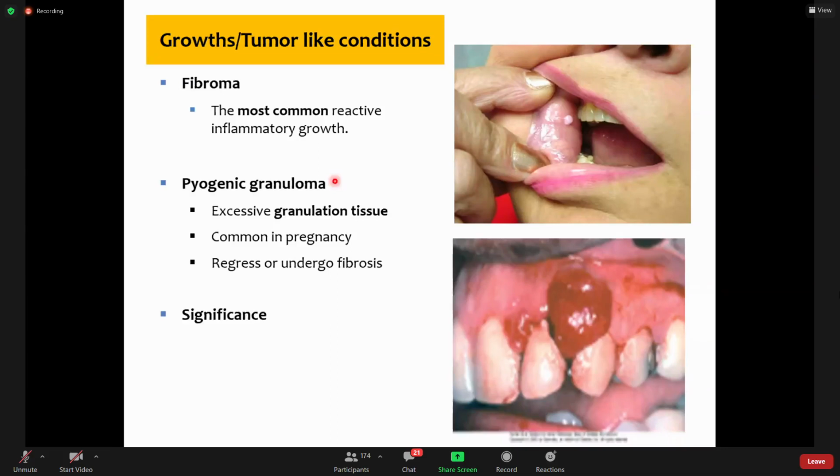Now why are they important? They are not important because of their outcome. They both are important because they can mimic a malignant growth. So many a time we need to exclude malignancy through biopsy. Although in this picture they are shown as typical lesions, they are not always typical, and sometimes they are difficult to differentiate from malignant lesions, and their only significance is that they can mimic malignancy, and sometimes we need to rule out malignancies from these lesions.